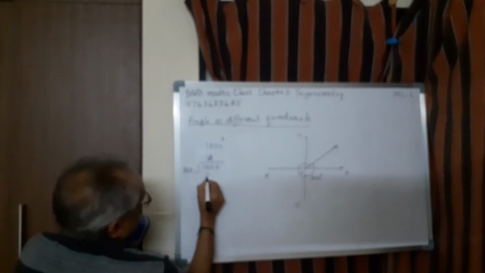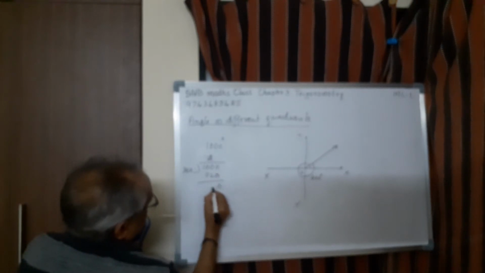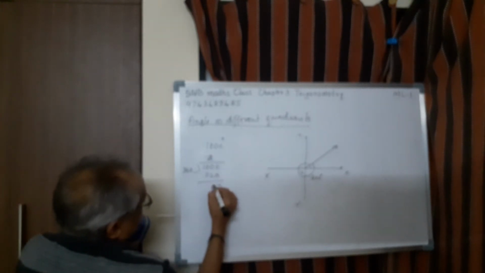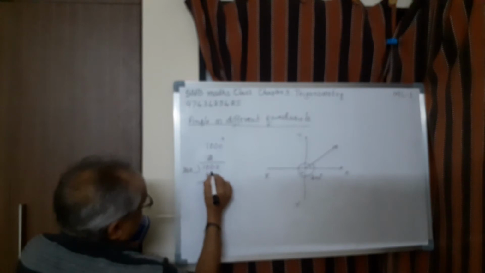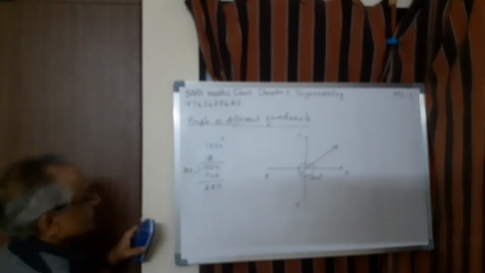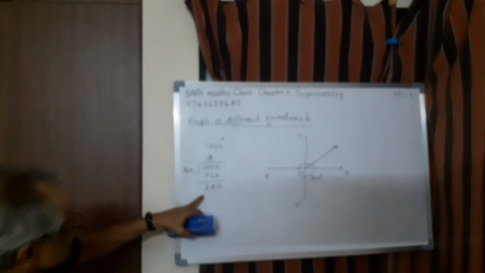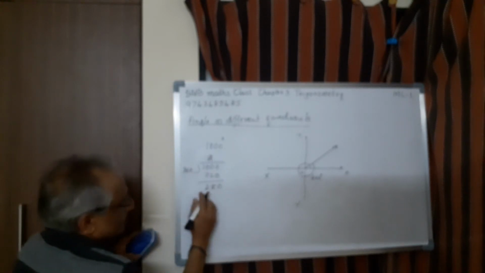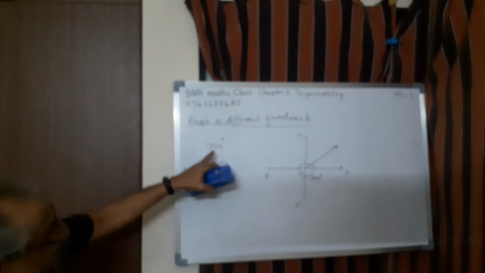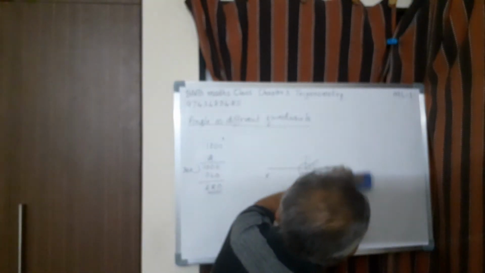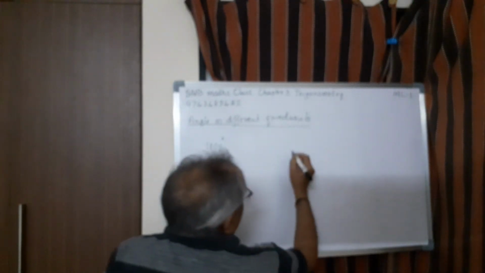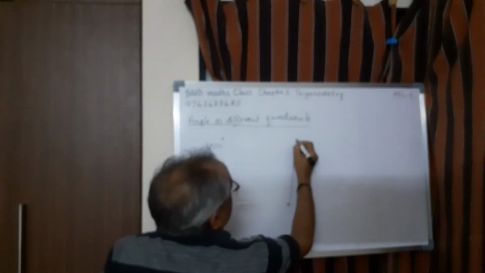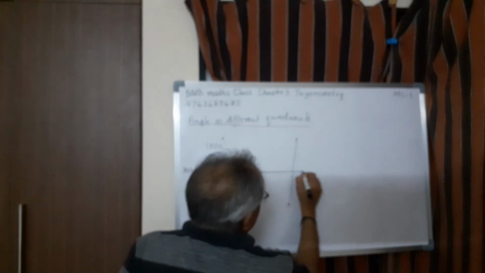So 360 into 2 is 720. Remaining is 280. But how do you show this angle on the coordinate system? What you have to do is, you have to show like this.